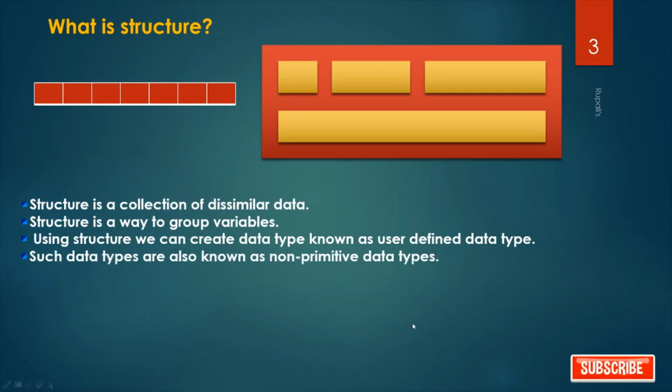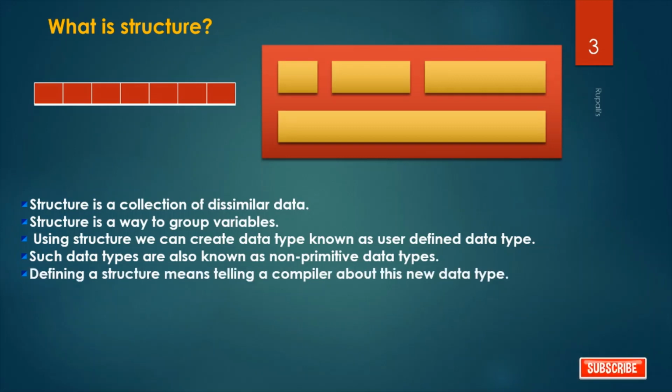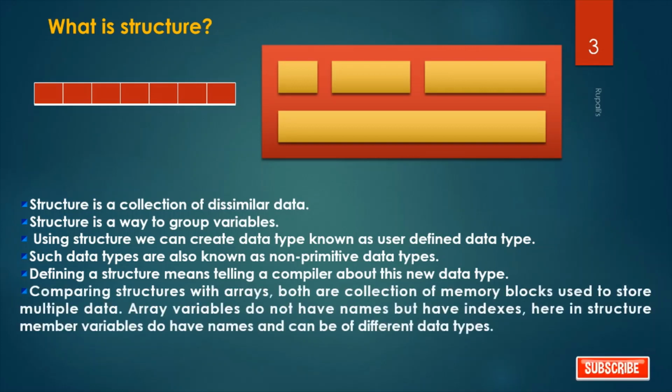Such data types are known as non-primitive data types. So what is a primitive data type? Int, character, float, double, etc. are primitive data types. And by using structure, those data types are called non-primitive data types. Define a structure means telling a compiler about this new data type. When we define a structure, that means we are telling a compiler that we are creating a new data type.